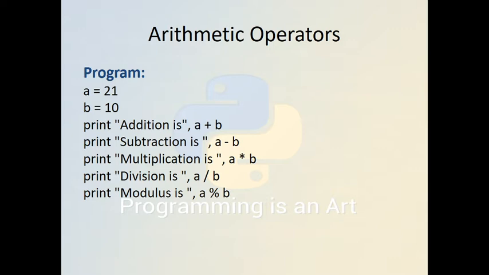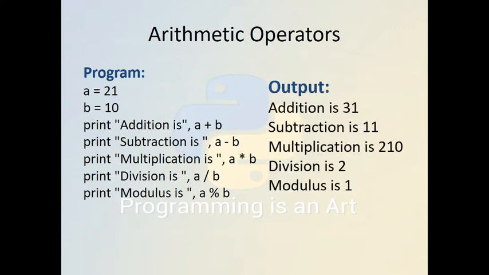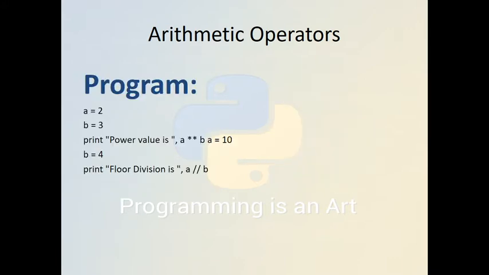If we have a variable a that is assigned the value 21, and another variable b that is assigned the value 10, we can write a plus b, where plus is the operator, a minus b, a multiply b with the asterisk, a divide by b, and a percent b. These are the results, very simple.